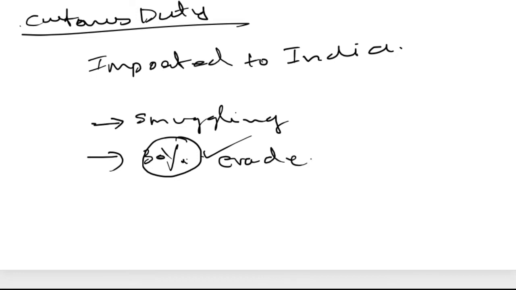They will smuggle it. They will hide it somewhere, and we have even seen that they put the gold inside the stomach. They swallow gold bubbles inside the stomach. They make gold into powders. They are giving the custom people a lot of trouble.